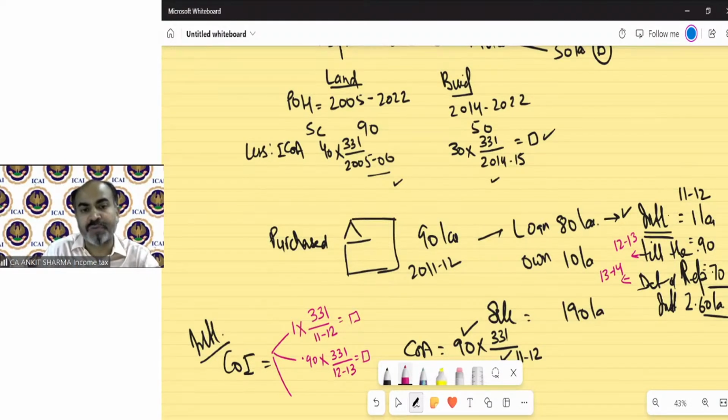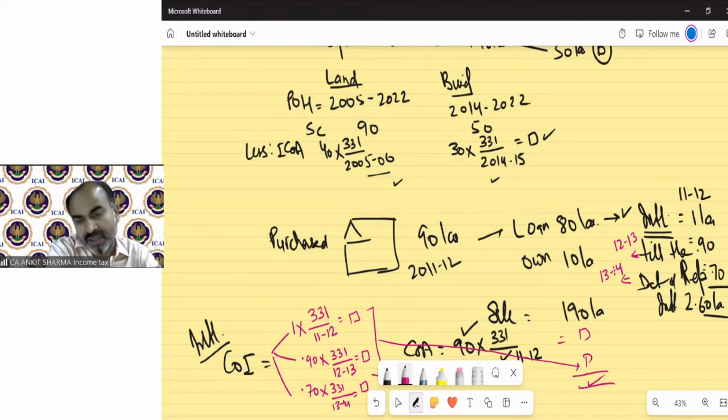So 3 index costs of improvement will be deducted. In this case, these 3 also need to be deducted from the sale value. Then your capital gain answer will be arrived at. So that is a very interesting note. You need to remember this for your examination purpose.